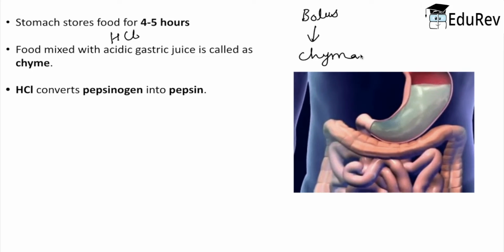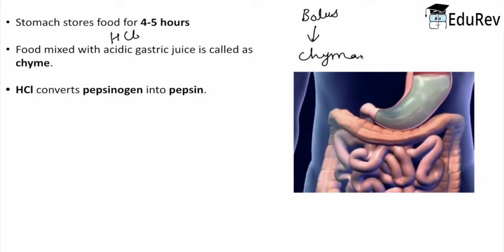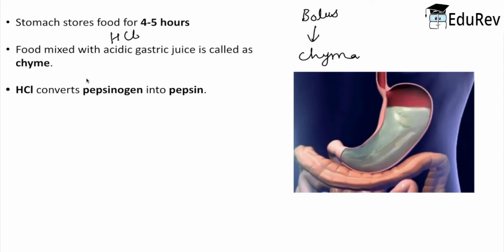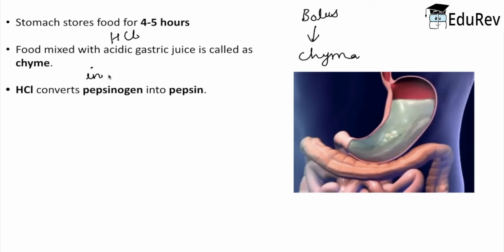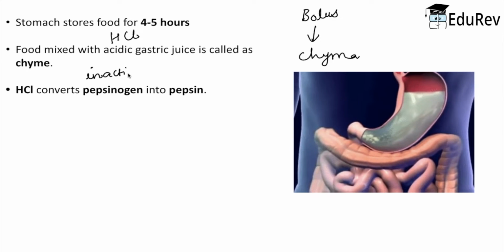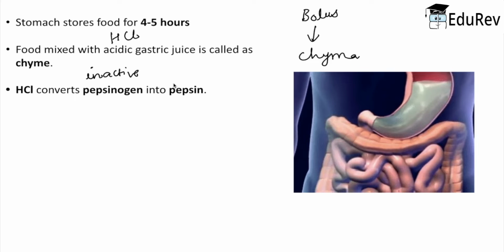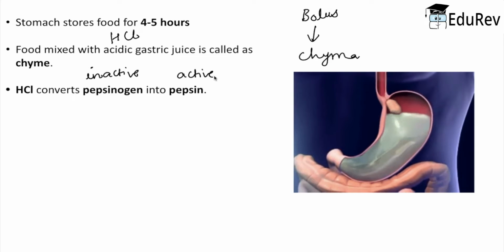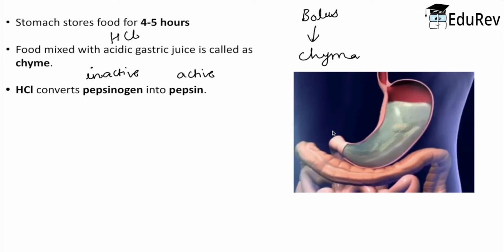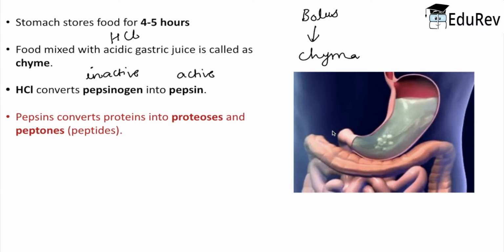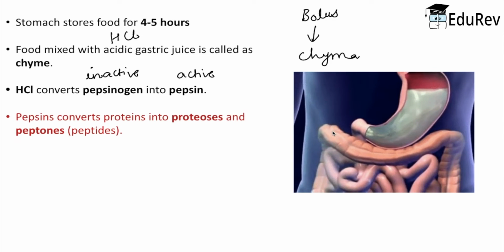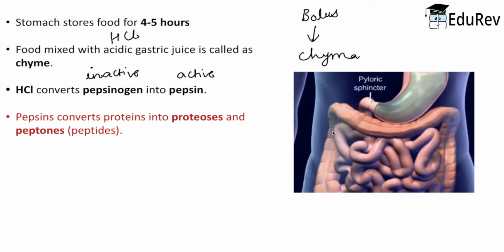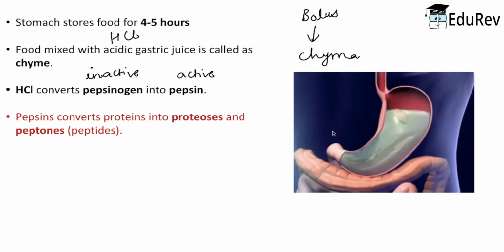So yes, another important function of hydrochloric acid is that it converts the inactive pepsinogen present inside the stomach into the active pepsin. Now, if we talk about the functions of pepsin, pepsin helps in the conversion of proteins into proteases and peptones, that are also called peptides.